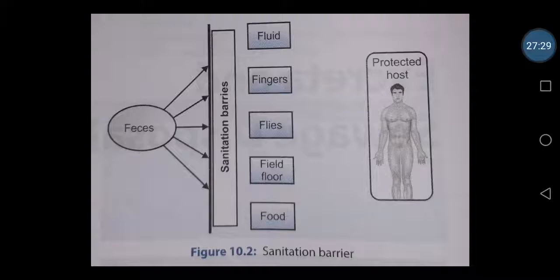For the food, we need food hygiene. For the fluids, proper safe drinking water, by boiling. Then flies, we can control the flies. Then feces should be properly segregated and properly disposed. And the fingers, through hand hygiene, and even the cleanliness of the field or the floor. So these all can act as a sanitation barrier.